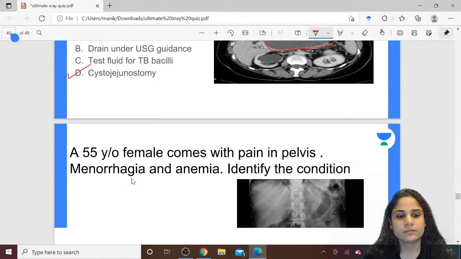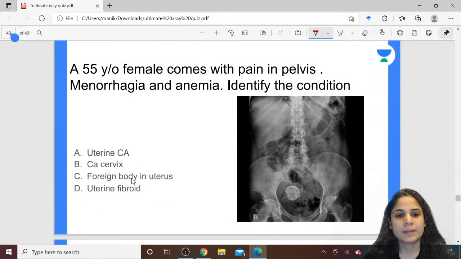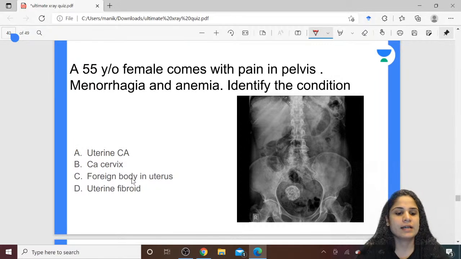Alright. Next. A 55-year-old female comes with pain in the pelvis, menorrhagia and anemia. Identify the condition. Uterine cancer, CA cervix, foreign body in uterus, uterine fibroid.